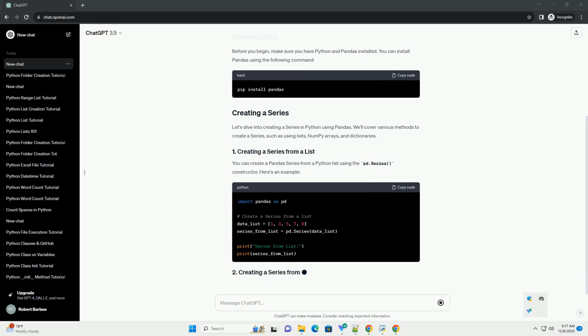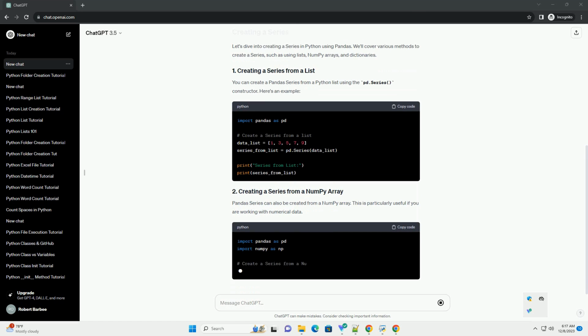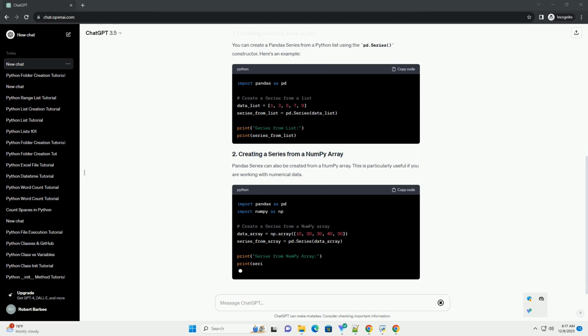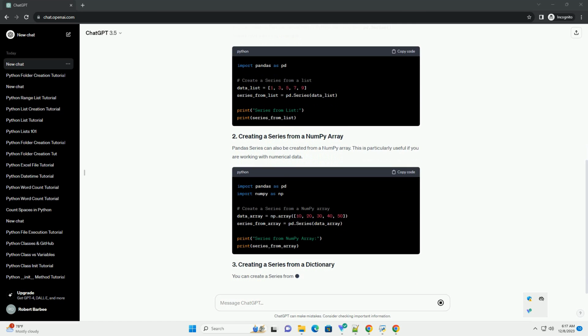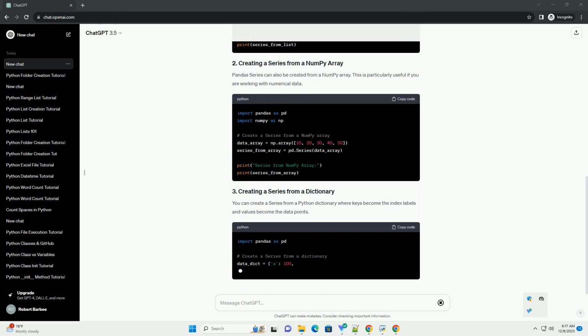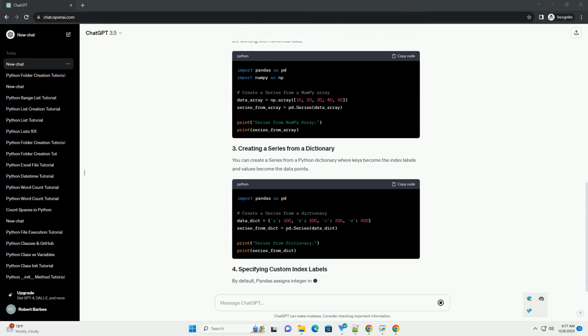Before you begin, make sure you have Python and Pandas installed. You can install Pandas using the following command. Let's dive into creating a series in Python using Pandas. We'll cover various methods to create a series, such as using lists, NumPy arrays, and dictionaries.